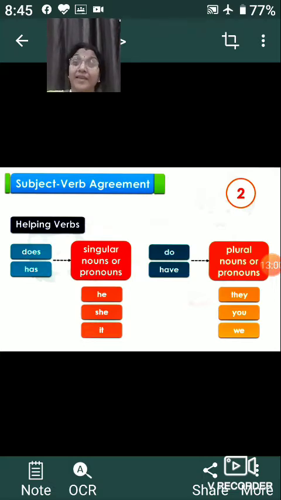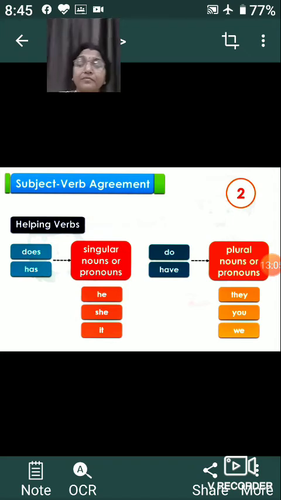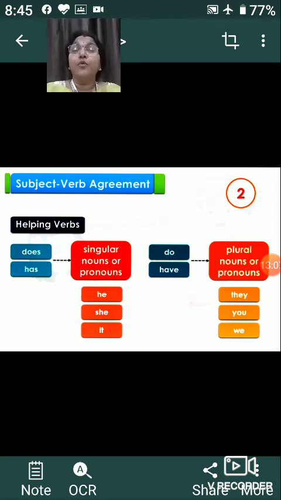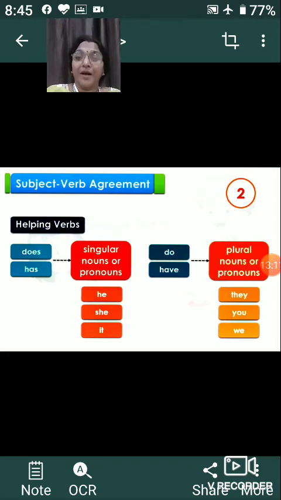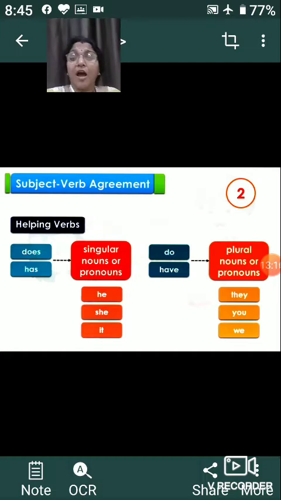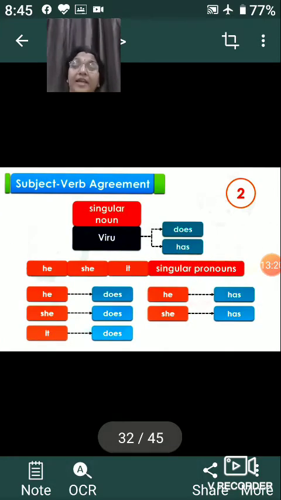Got the difference? He does the homework. We do our homework. He has a blue car. They have a car. So here we can make the difference now: how to use does and do, has and have. This is the second rule.